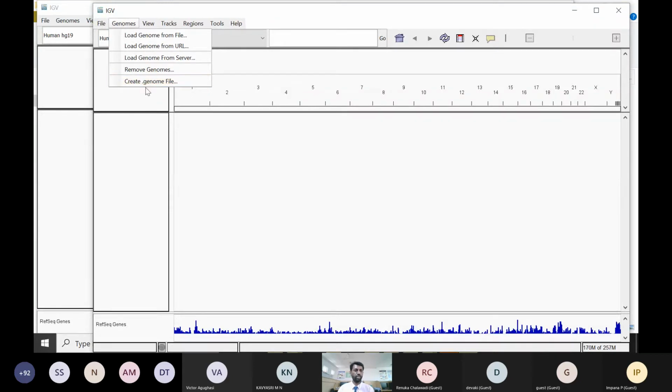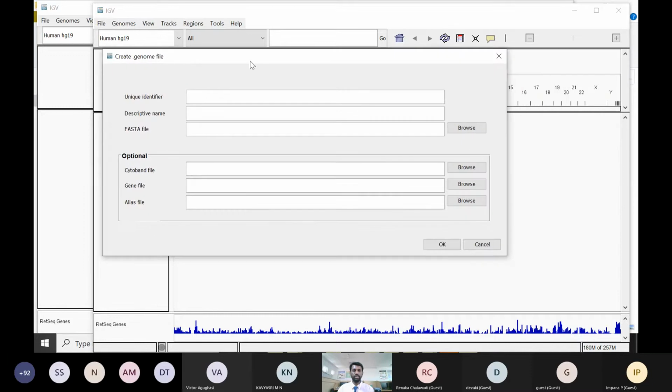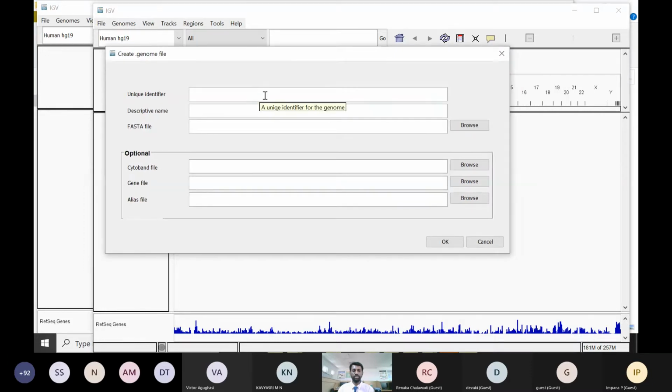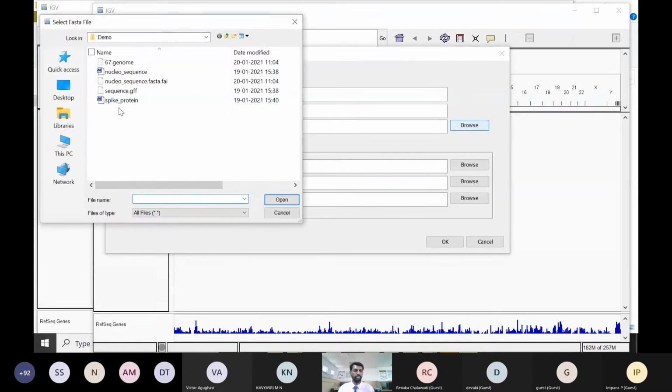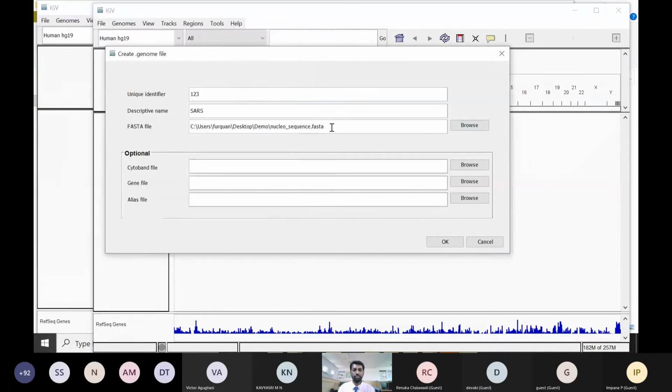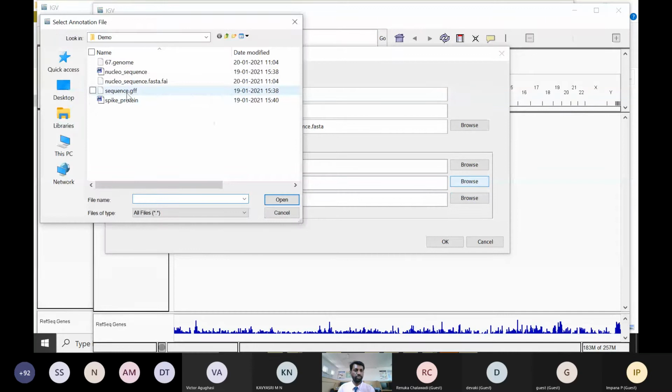Here go to the Genome option in this menu, and I create a genome file here. Just give some identifier like 1, 2, 3, or a descriptive name, or source, or FASTA file. You need to upload it here. I upload the FASTA file format, which has the spike protein nucleotide sequences. Also we need to upload the gene feature file, the GFF file.